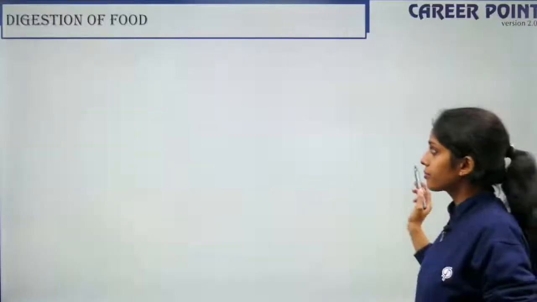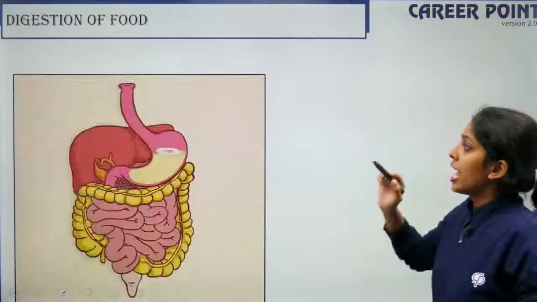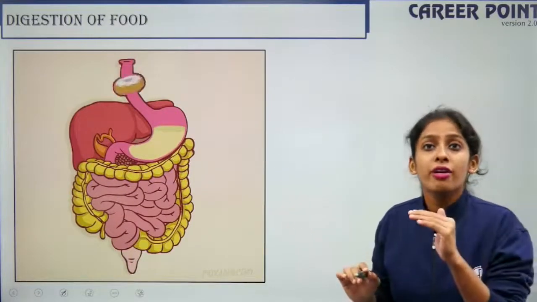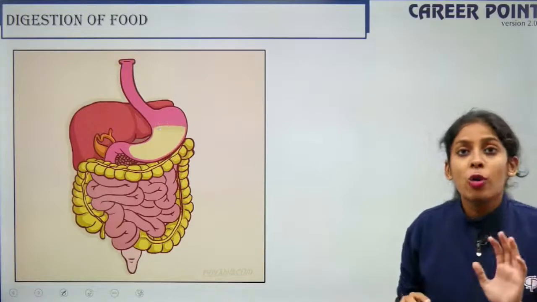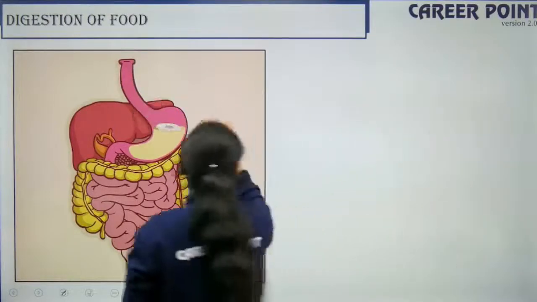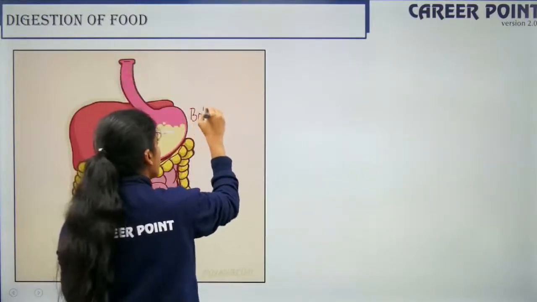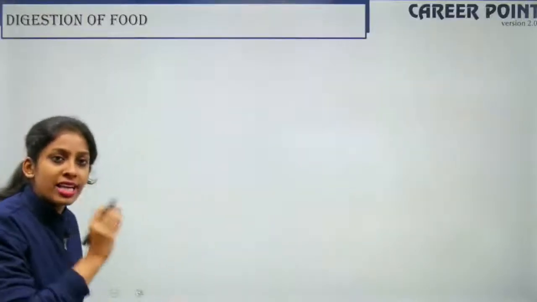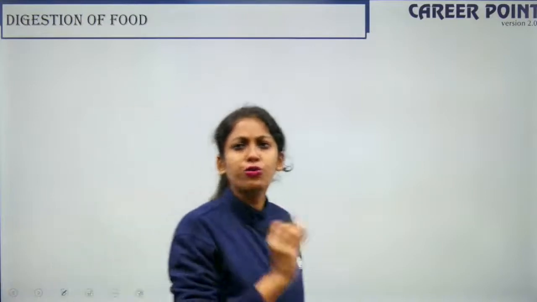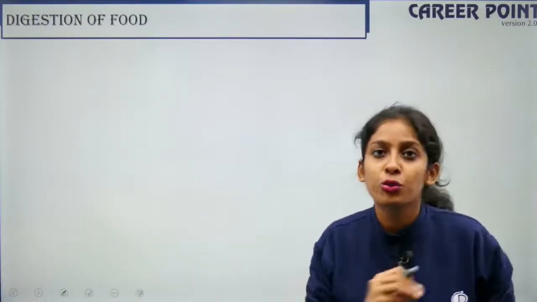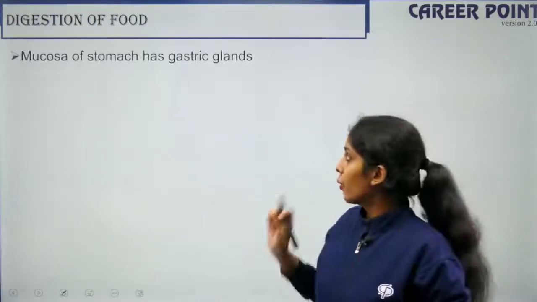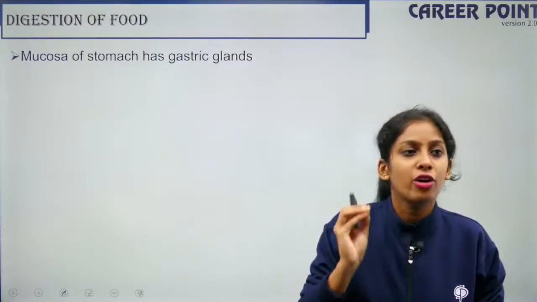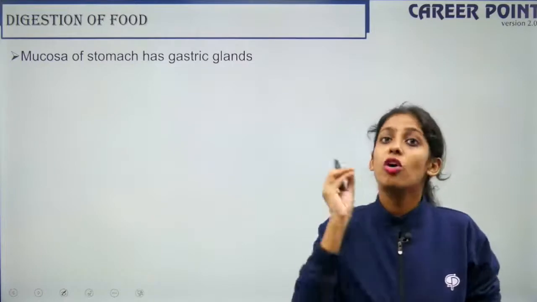Fine? Okay. So moving forward, digestion of food. Now your food has reached the stomach. From where? From the mouth. So what is the food called now? Bolus. The bolus has reached the stomach. Now what happens? Your stomach is capable of storing the food for 4 to 5 hours. It can store your food without any problem. Right? Okay. So the stomach has gastric glands in the mucosal layer of the alimentary canal, which we have already seen.